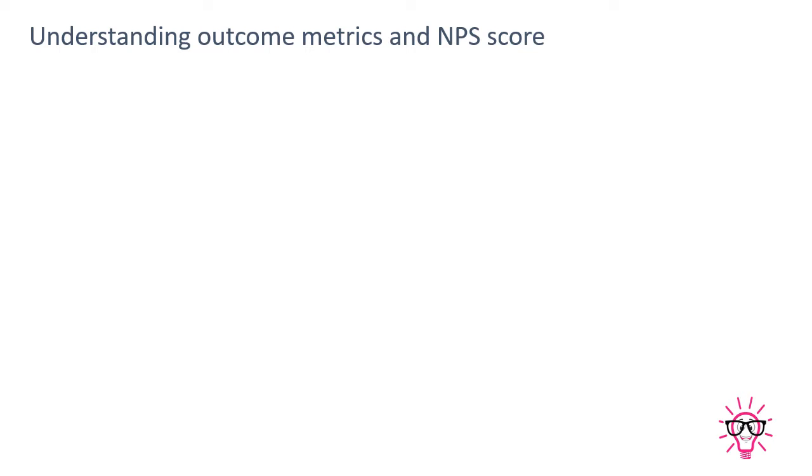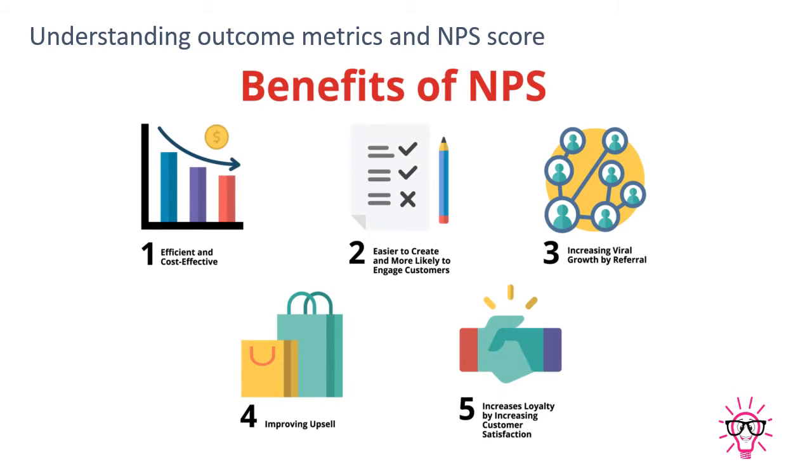Now, understanding the outcome of metrics and the NPS score. So how to measure it? First, if I am talking about the NPS score, what exactly is NPS? NPS means net promoter score. Now why should you track the net promoter score? Basically the net promoter score is a calculator which calculates and helps you understand a specific score of your project.